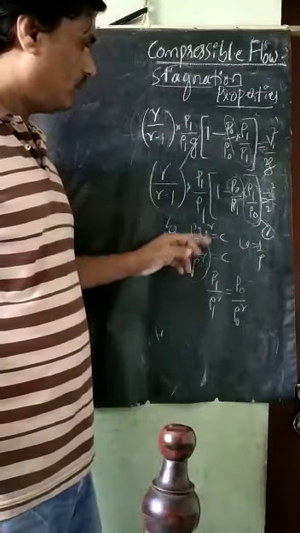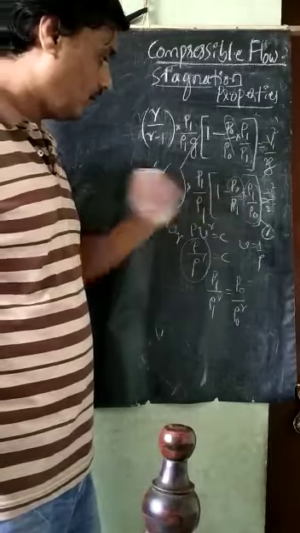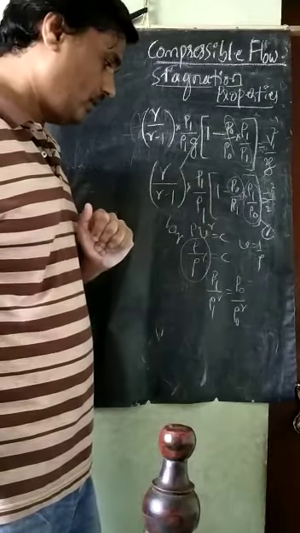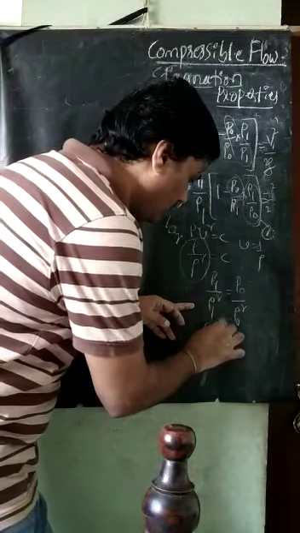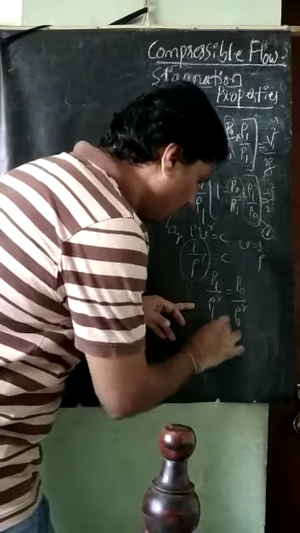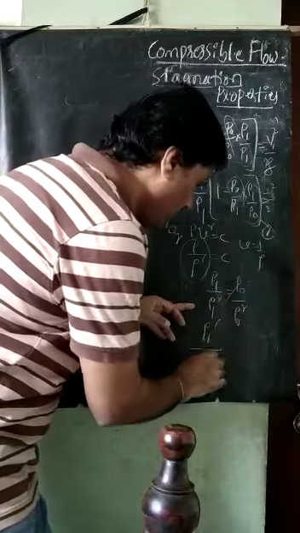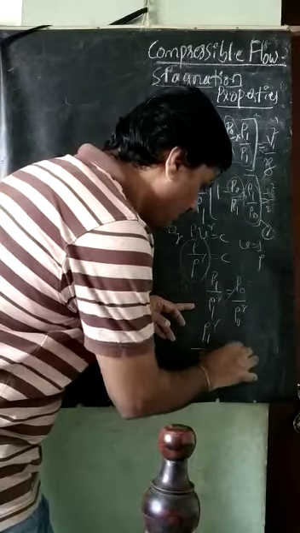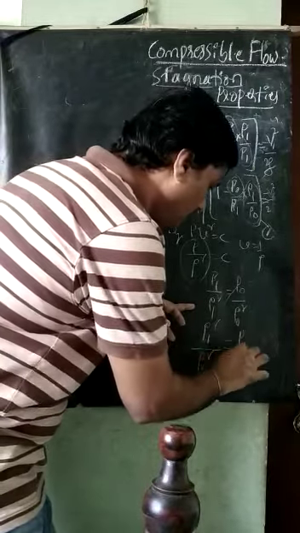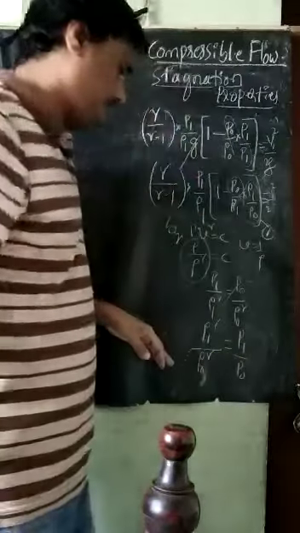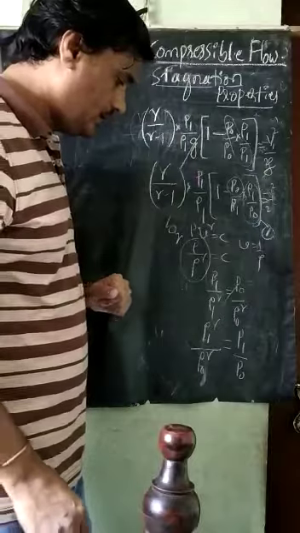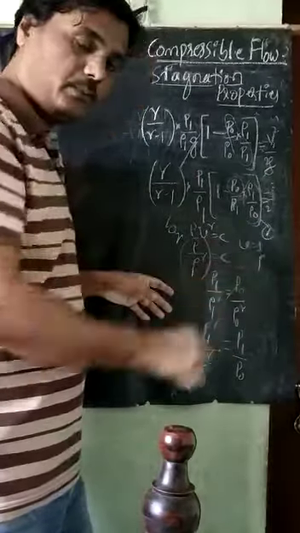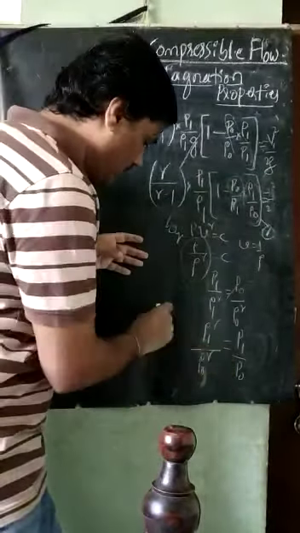So next, what do I need here now? I need rho 1 by rho naught. So make it this relation like this here now. It is rho 1 raised to gamma divided by rho 1, I will take this here now. So (rho 1 divided by rho naught) raised to gamma is equal to P1 divided by P naught. So again simplify it. I need that rho 1 by rho naught only. So what do we have to do? Exponent divided by gamma.